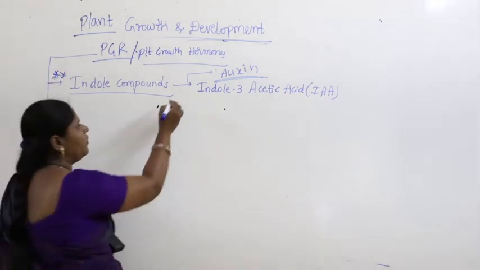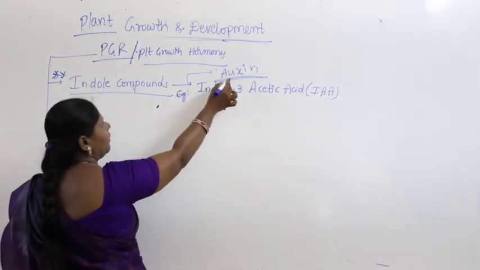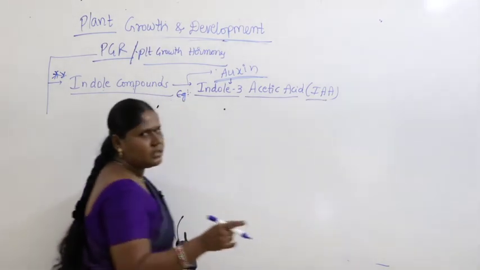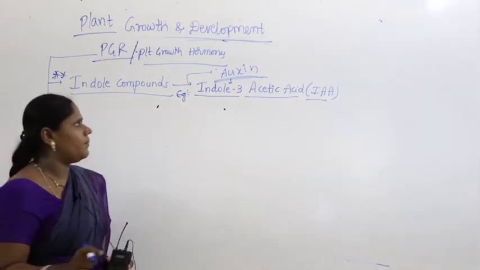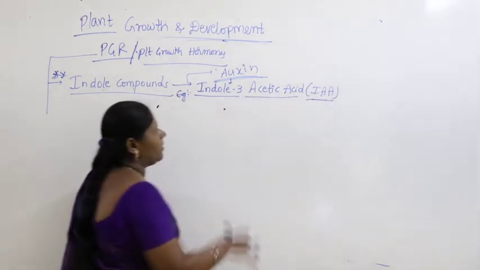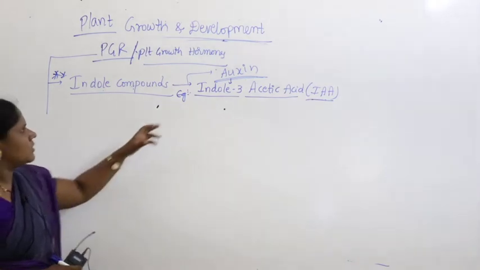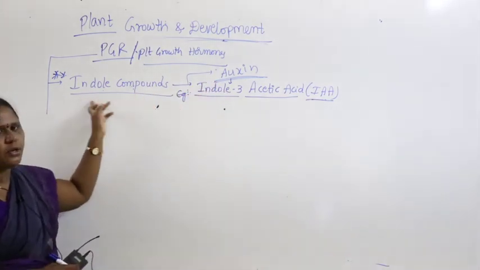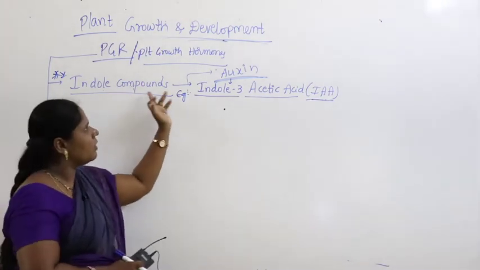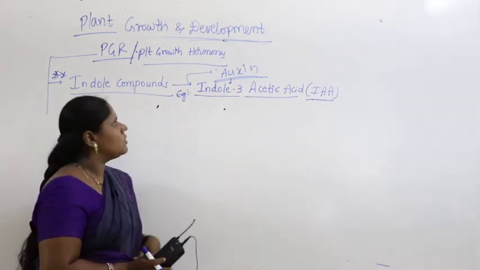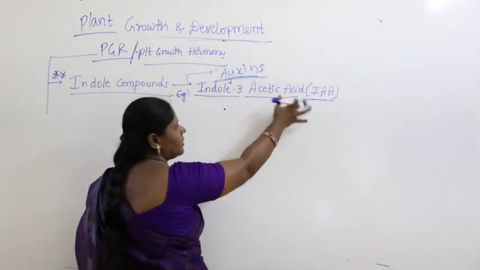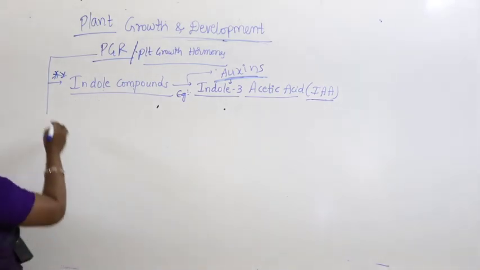What is the example for auxin? One of the auxins we are taking as an example is indole 3 acetic acid, called IAA. I hope you got it. Auxins are chemically indole compounds. So, indole compounds are nothing but auxins. A type of auxin is indole 3 acetic acid, commonly called IAA.